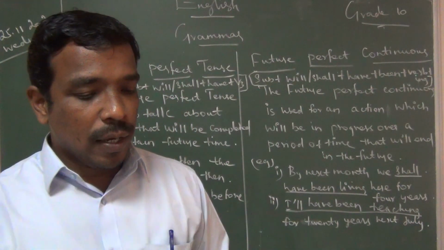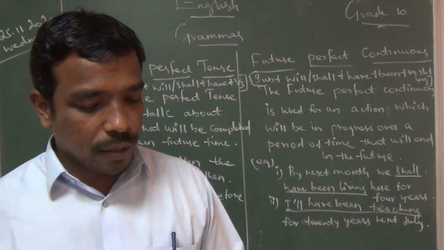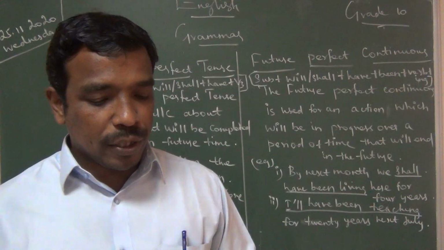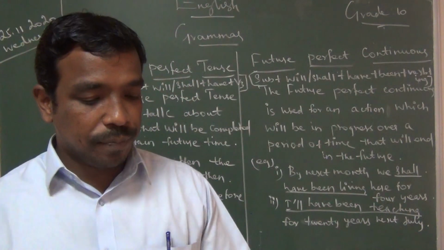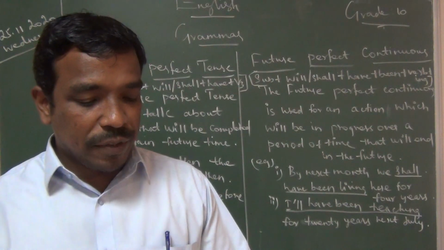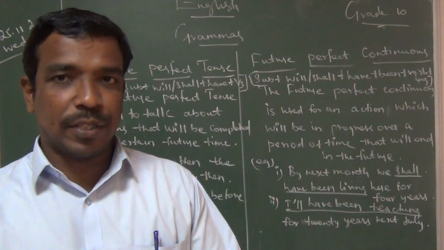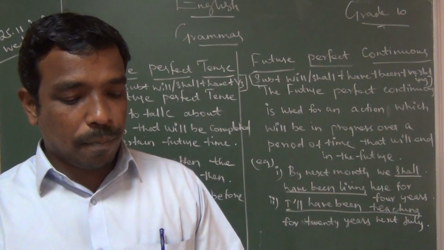Next one is the use of the present continuous tense. First rule: present continuous is used for an action going on at the time of speaking. Some keywords I have given: at present, at this moment. Paul is learning English.